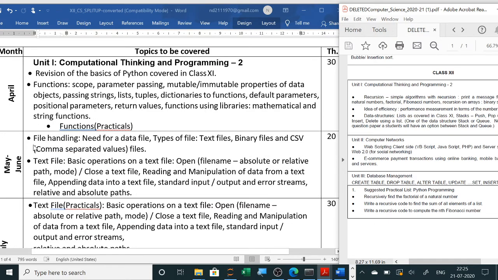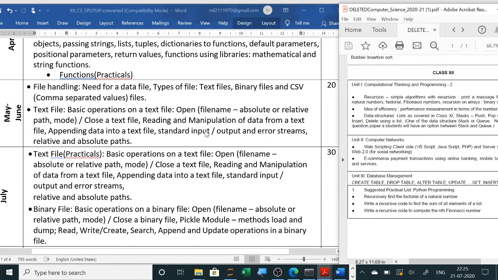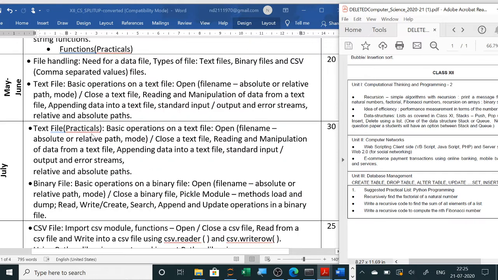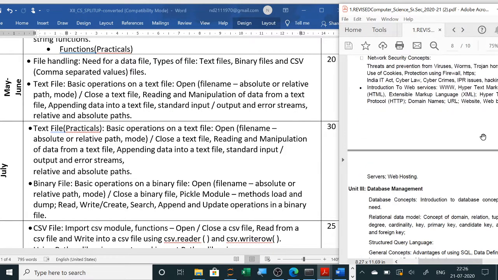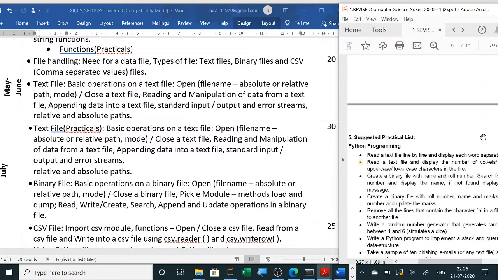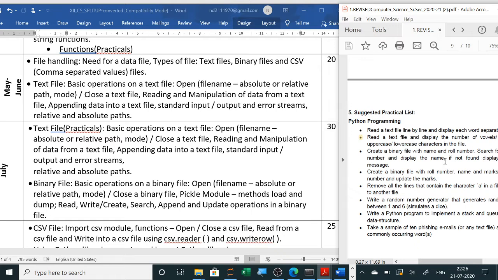Next, in the months of May and June, that is before the summer vacation and after the summer vacation, we have started data file handling, the three types: text file, binary file and CSV file. For the text file we have already done the questions. The practical portion we are doing now. So in the practical portion, you have to cover all the questions given in the practical file. In the revised syllabus, the practical questions have been given at the end. So go through the practical questions, and you have to solve these questions. Other than this, in total we have to solve 20 questions. The other list I will also share.